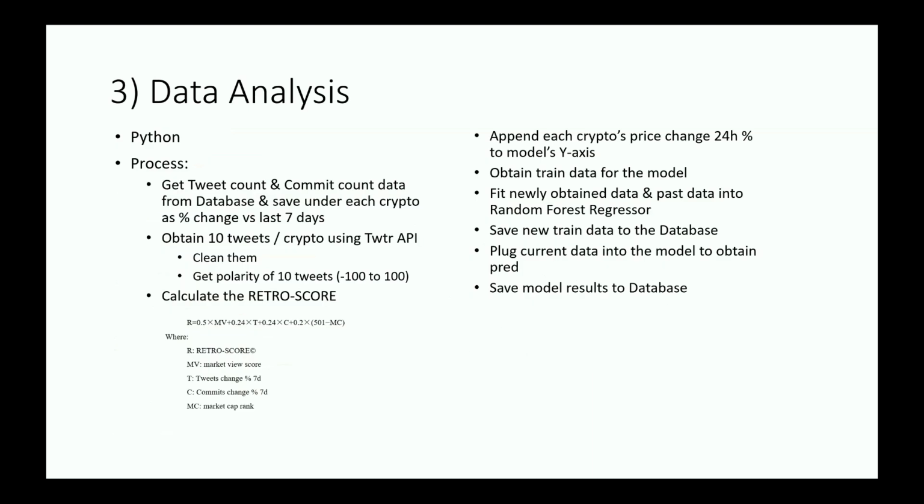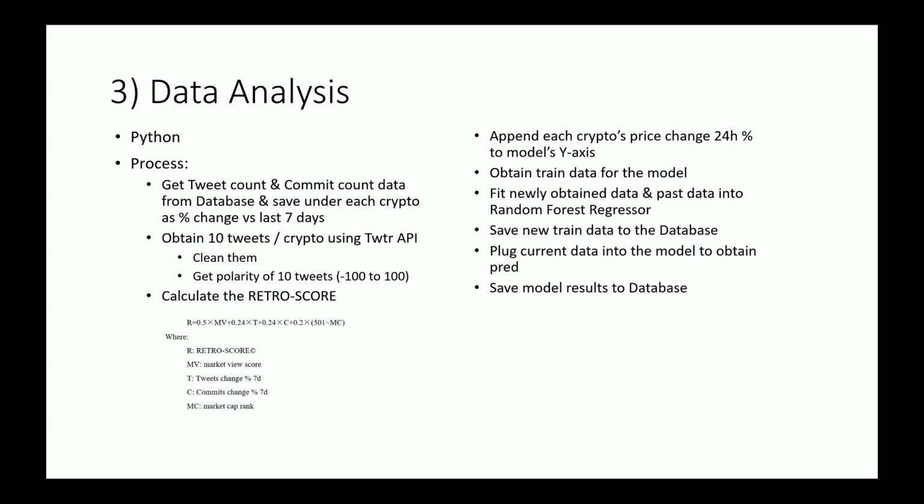So as for our data analysis process, we're going to start by taking the two data we just previously obtained, that is tweet count and commit count data from our database, and save them under each cryptocurrency as a percentage change versus the last 7 days.